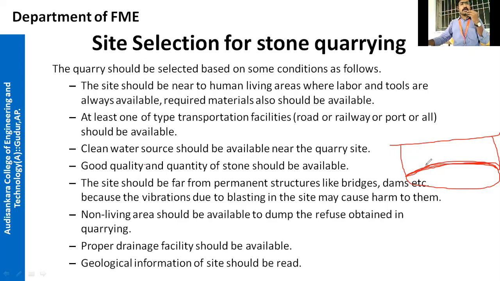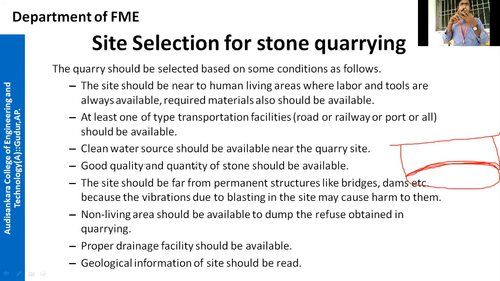Next, non-living area should be available to dump the refuse obtained in quarry, the waste material. In every material, in the manufacturing of steel, in the manufacturing of cement, anything, there will be some waste, right? In the thermal project, what is the waste? Fly ash. In the preparation of steel, slag.